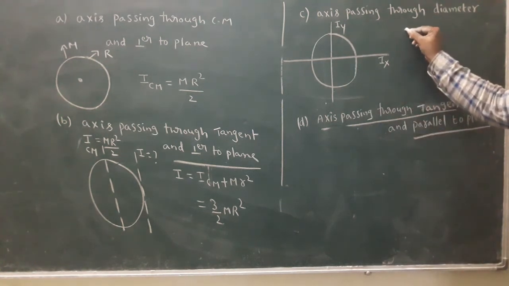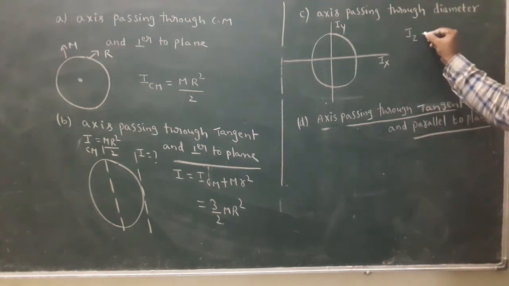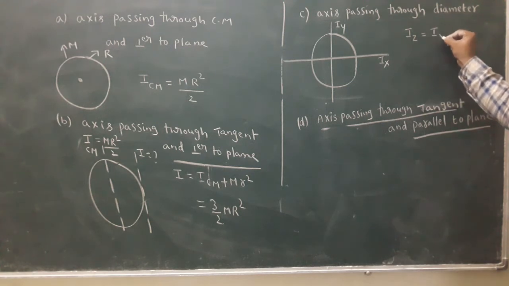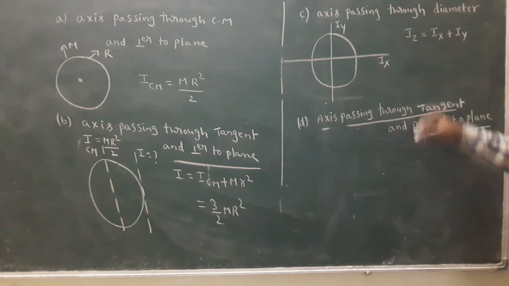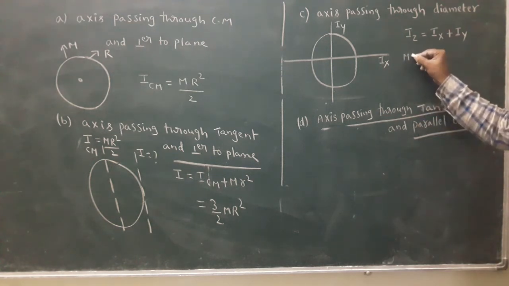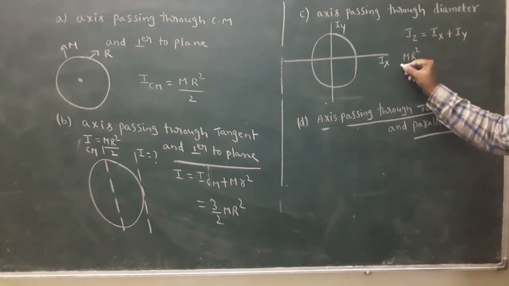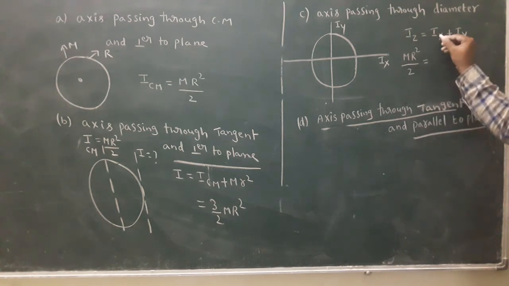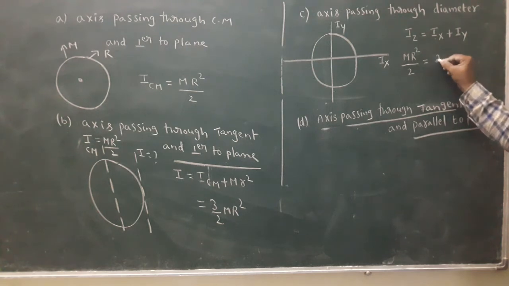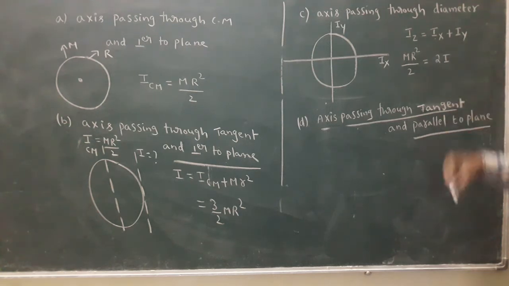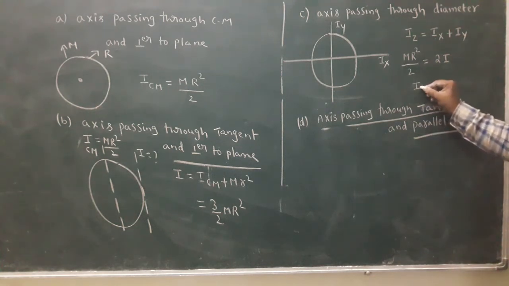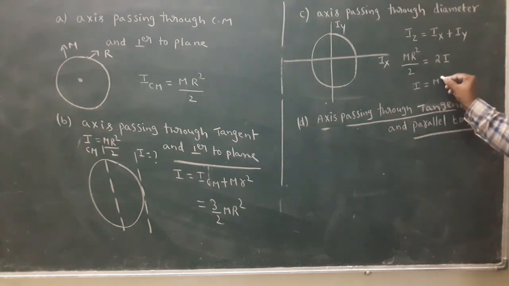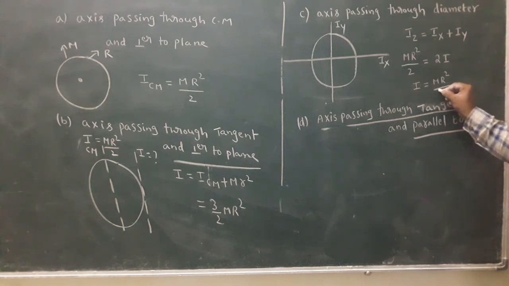Here, by the perpendicular axis theorem, the moment out of the plane equals the sum of those in the plane. I z, out of the plane, we know is M R square by 2. By symmetry, this is a diameter and this is a diameter, so both axes are the same, giving 2 I. Simply, I equals M R square by 4.